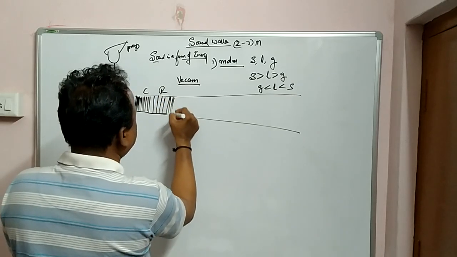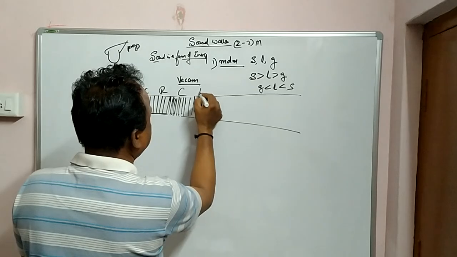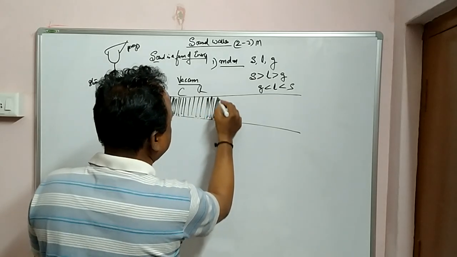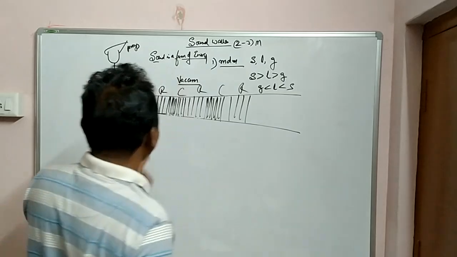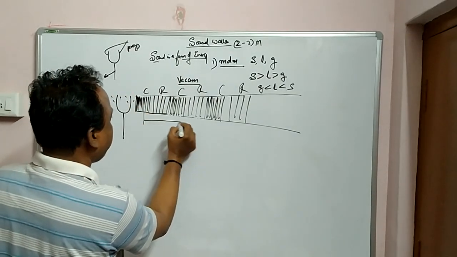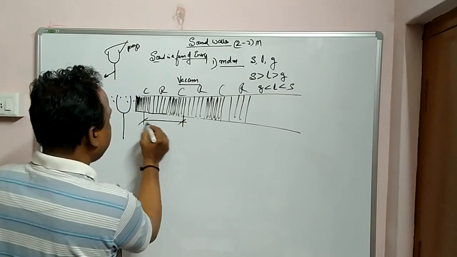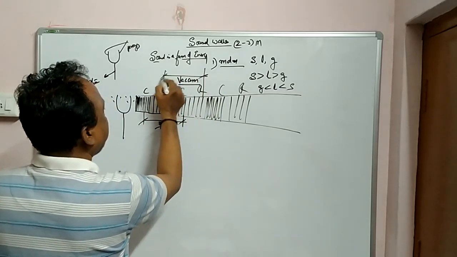Again it is compressed, again it is relieved. So it travels in the form of compressions and rarefactions. That's the point.